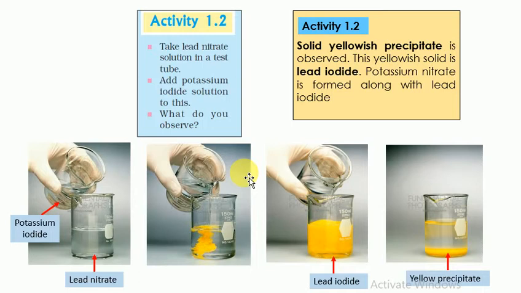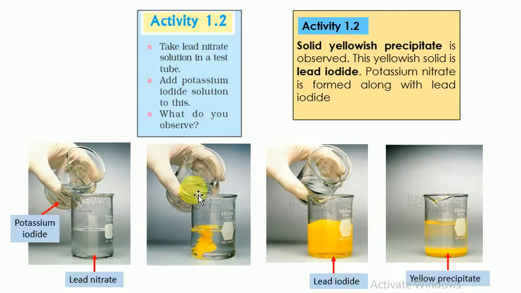There is another activity in the book, Activity 1.2. In this, lead nitrate is a colorless solution. Lead nitrate is taken, and potassium iodide solution is added to it, which is also a colorless solution. When we add potassium iodide to lead nitrate, what happens?